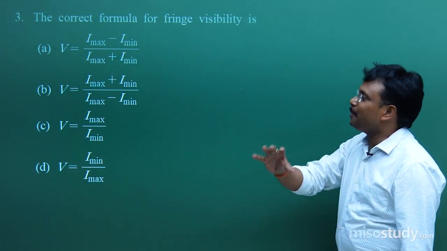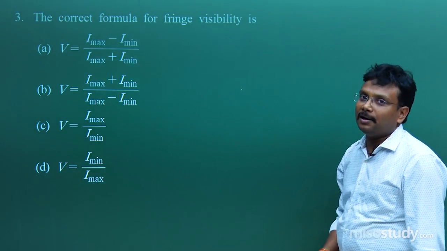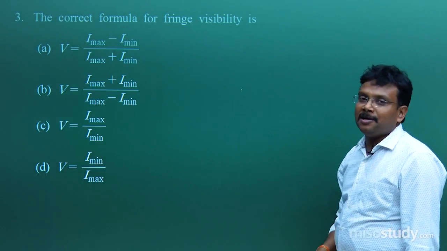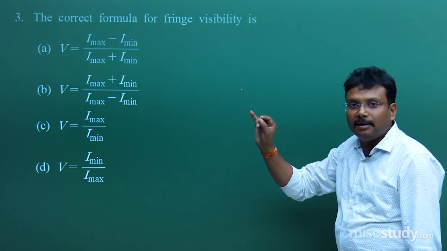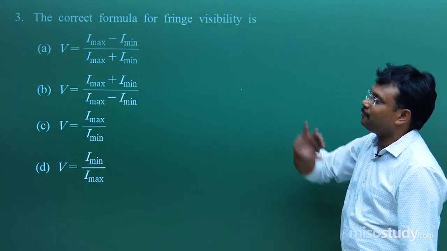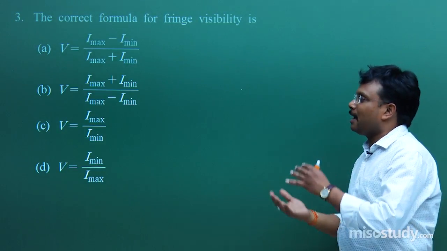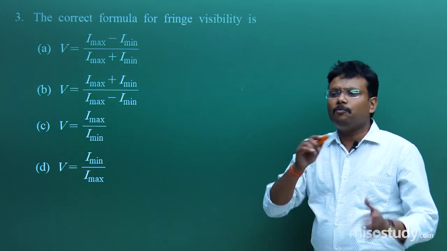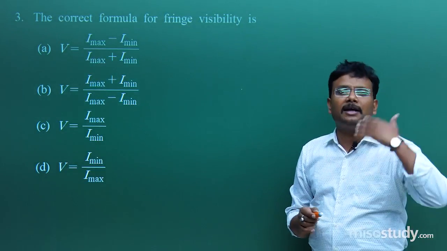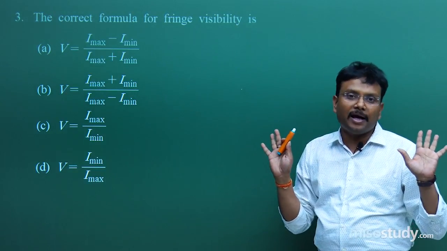So my simple point is, please at least for a few important results during your studies, you should try to practice them by writing, because it's not possible for you to remember like that, V is equal to I max minus I min upon I max plus I min. You have to write down the complete formula once, twice, thrice, and after writing it 7, 8, 10 times, after that you are going to be comfortable.